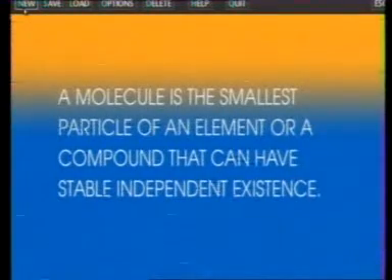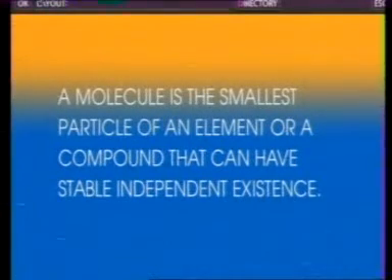A molecule is the smallest particle of an element or a compound that can have stable independent existence. A molecule may consist of a single atom, as in the case of helium, or two or more identical atoms, as in hydrogen, oxygen and sulfur, or two or more different kinds of atoms, as in water.